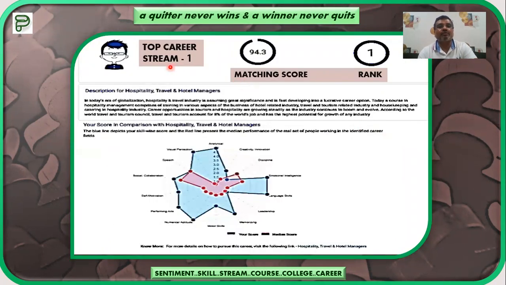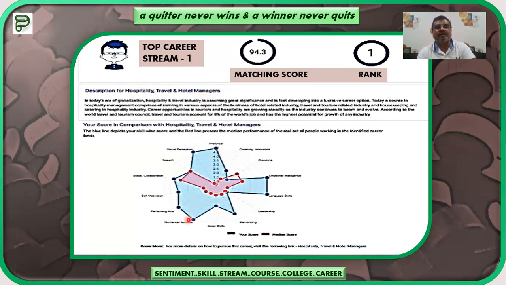This is the matching score, top career. Yes, I told you that there will be three top careers. On the basis of your persona, on the basis of your brain reading, and on the basis of your skill sets, the top careers have been framed for you. So this is the top career, stream number 1. The score is 94.3 matching score, and the rank is number 1. So what is the top career? That is the description for hospitality, travel, and hotel managers. This is actually the service industry.